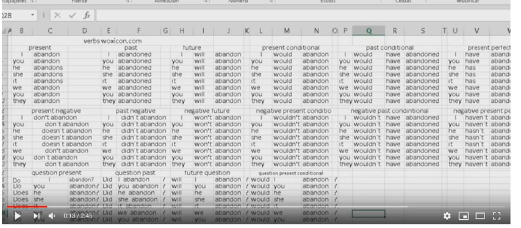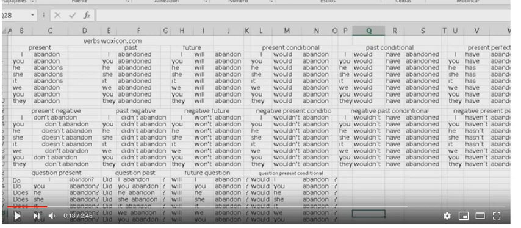And we have negative present conditional. I won't abandon, you won't abandon, he won't abandon, she won't abandon, it won't abandon, we won't abandon, you won't abandon, they won't abandon. Negative past conditional.